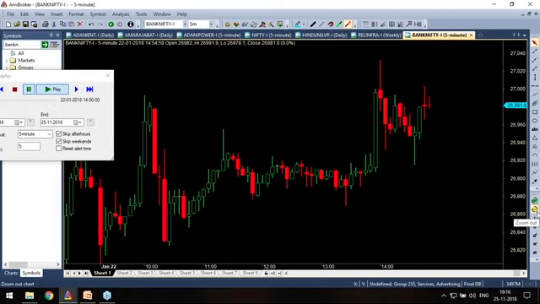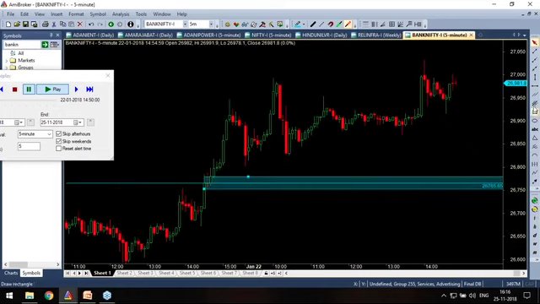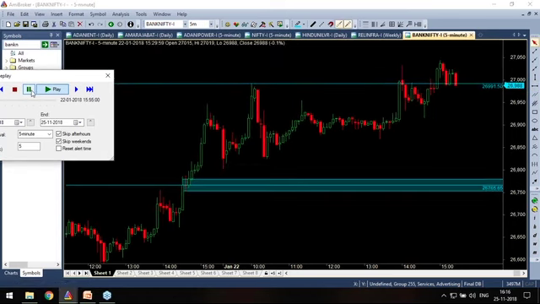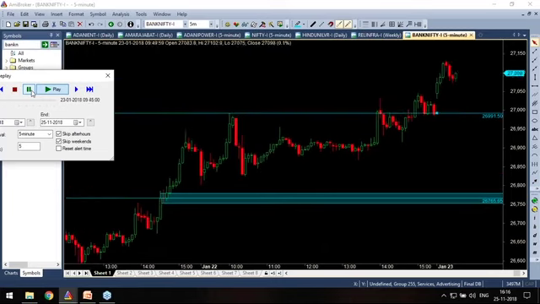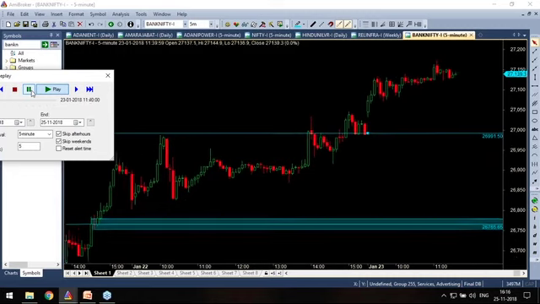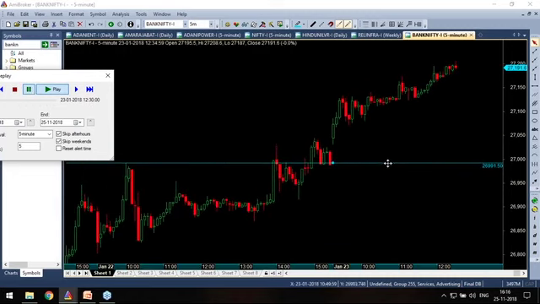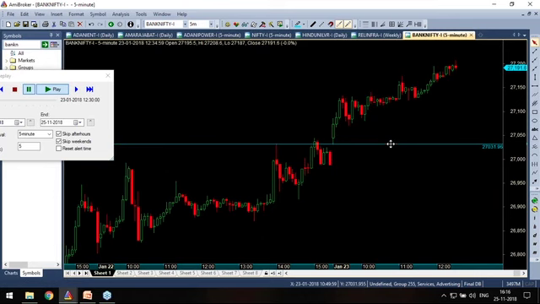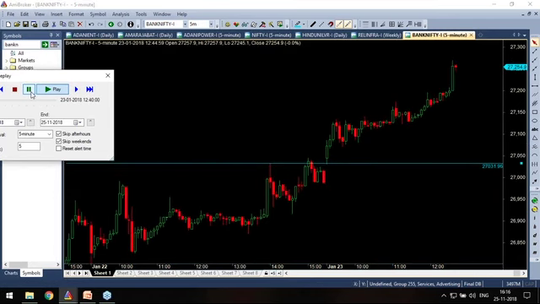Now let me minimize this. This is where price stopped, and price is reacting. Let's see. Price stopped here also. That is also a bad one.